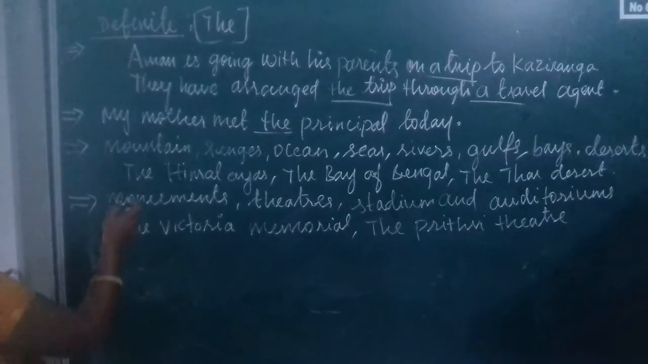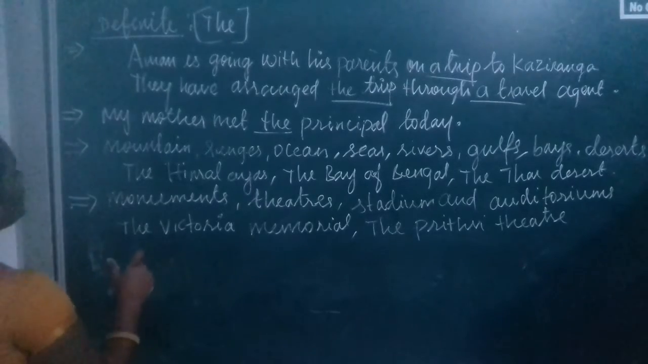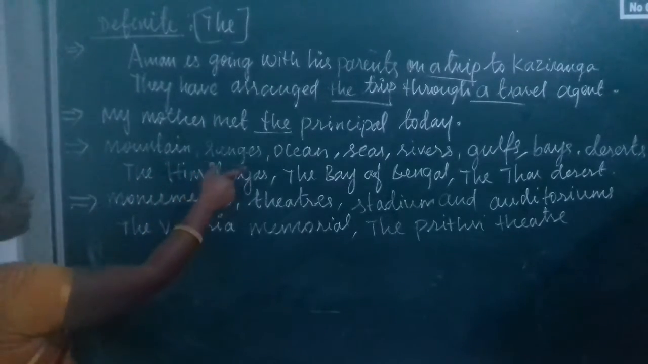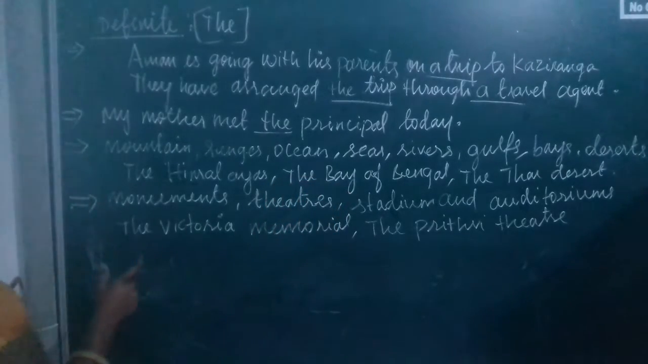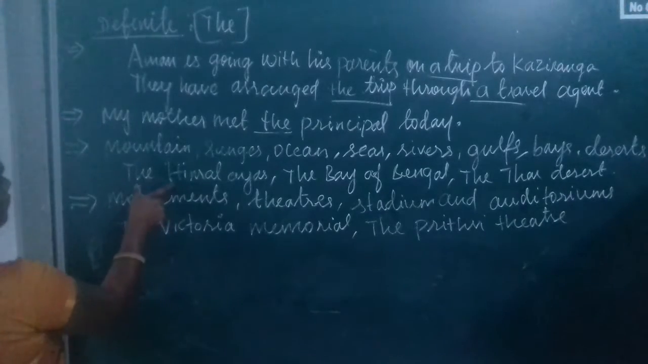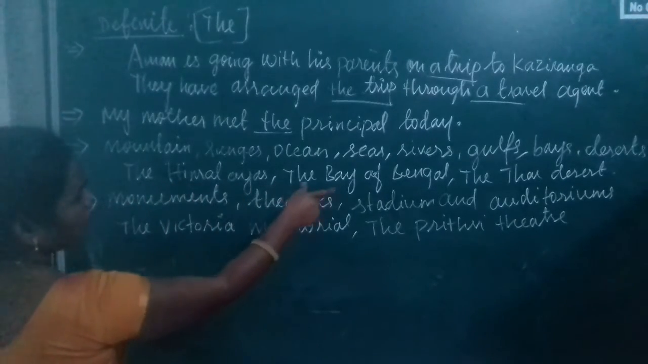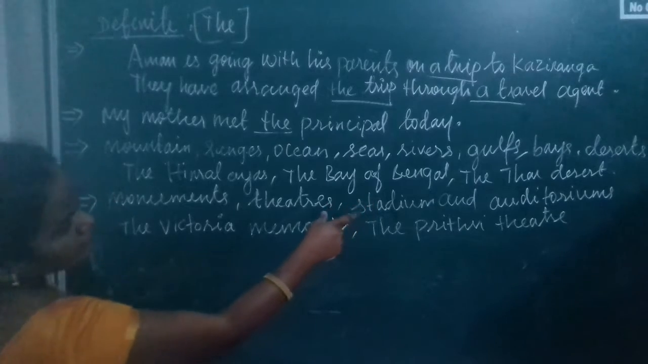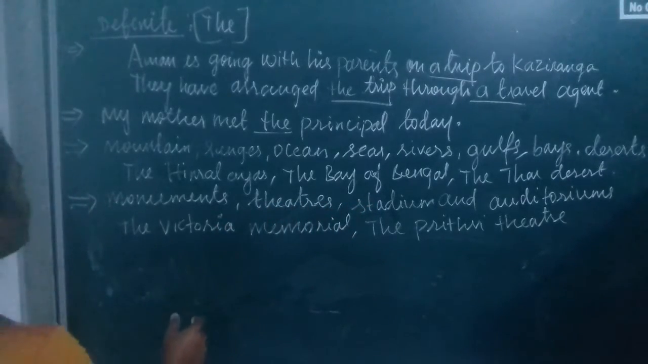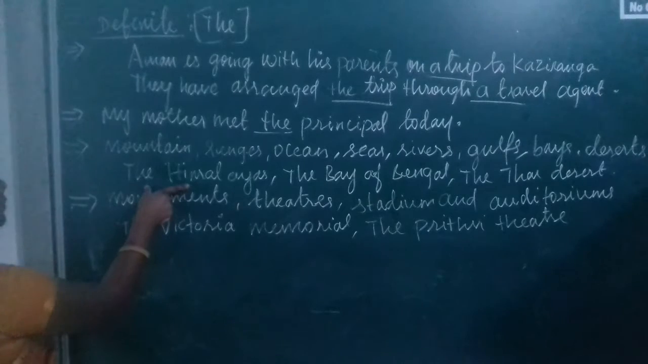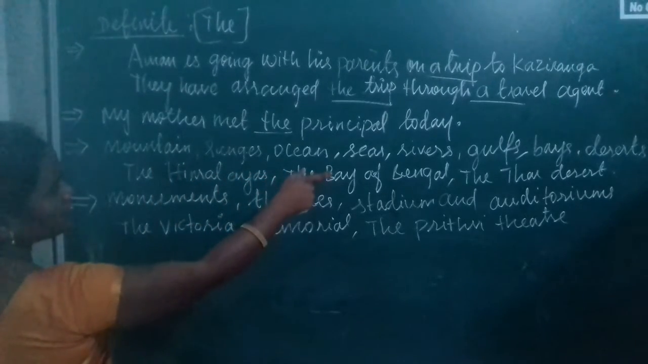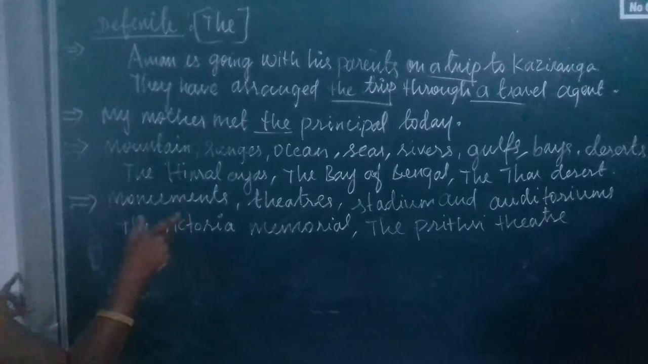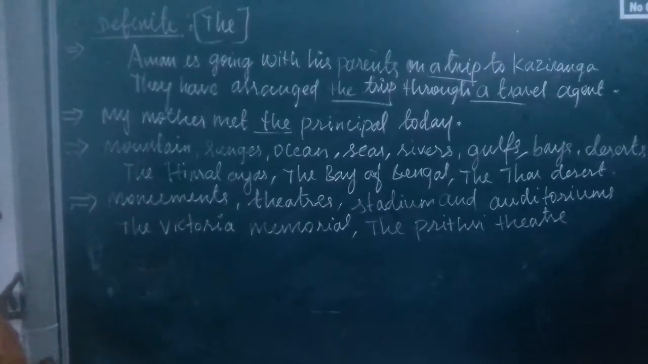We use "the" with names of mountain ranges, oceans, seas, rivers, gulfs, space, and deserts. For example, the Himalayas, the Bay of Bengal, the Thar desert. So why did I use "the"? When we use names of mountain ranges, oceans, seas, rivers, gulfs, bays, deserts, we have to use the definite article "the".